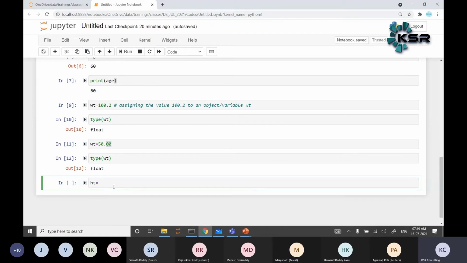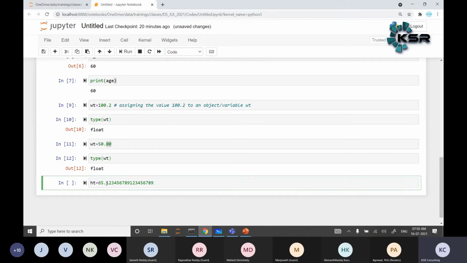HT is equal to 65.123456789. How many decimal points do we have? 9 decimal points, right? Then 10, 11, 12, 13, 14, 15, 16, 17, 18. I've written 18 decimal points.